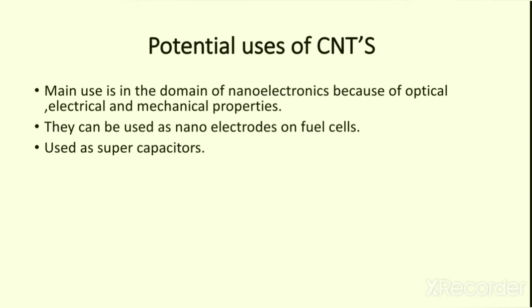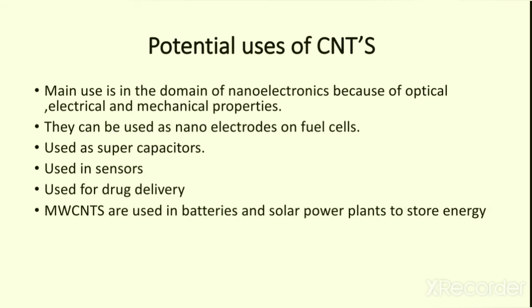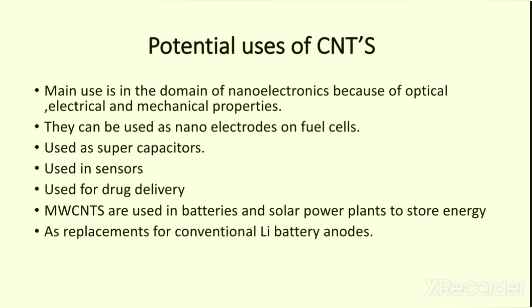Third one, used as supercapacitors. Supercapacitors can store a large amount of energy. Then they are used in sensors, used for drug delivery. Then multi-walled carbon nanotubes are used in batteries and solar power plants to store energy. Then carbon nanotubes are used as replacement for conventional lithium battery anodes. These are the main potential uses of carbon nanotubes.